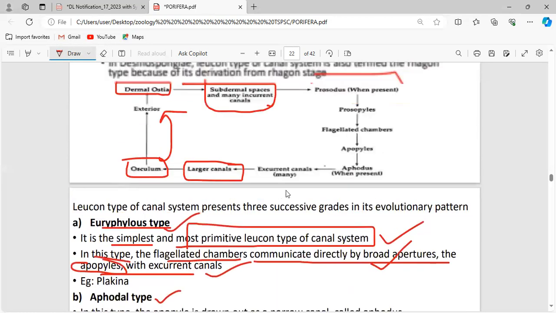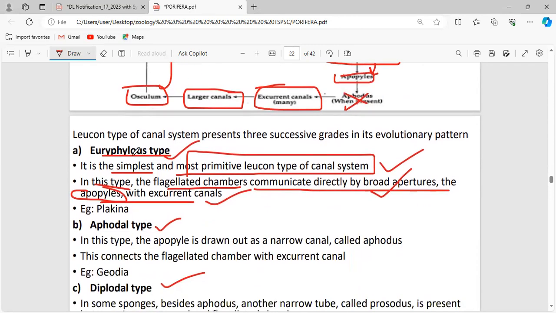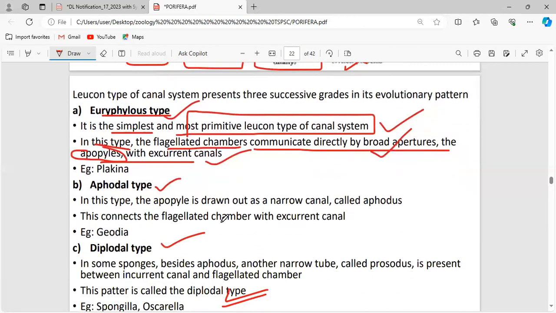See, the flagellated chambers means this radial canal. These flagellated chambers communicate directly through the apopyles with the excurrent canals. No apodus is present here. That is said to be the eurypylous type.